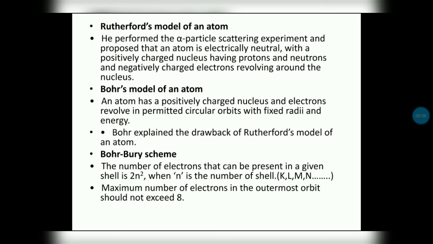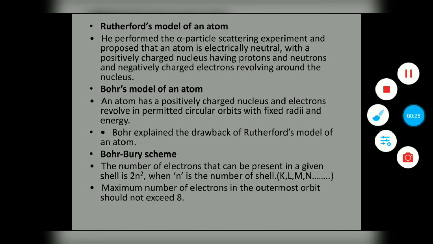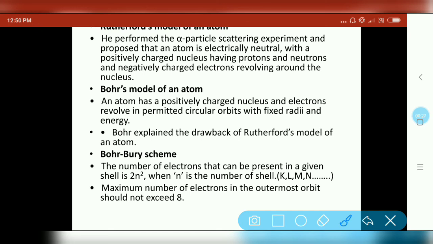That scheme we call the Bohr-Bury scheme. For the number of electrons that can be present in a shell, he gave a formula, 2n square, where n is the shell number. He named the shells K, L, M, N, O, continuing. K is the first shell. How to calculate?